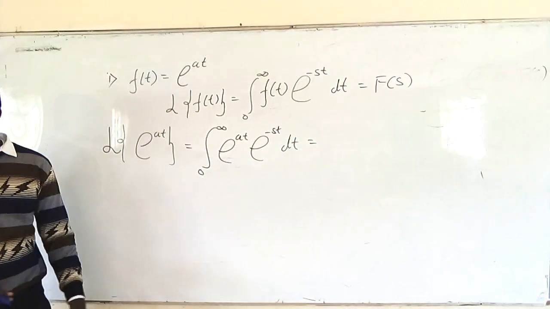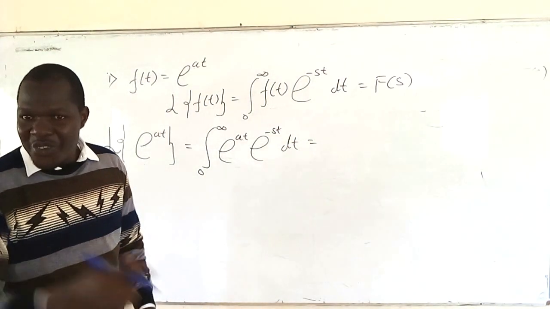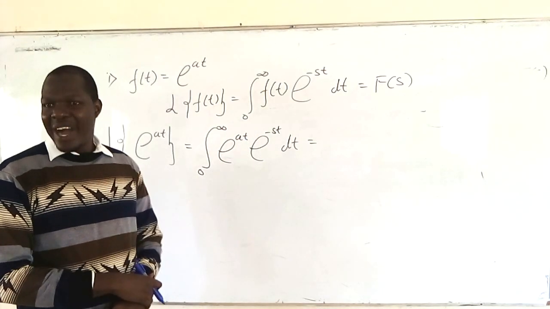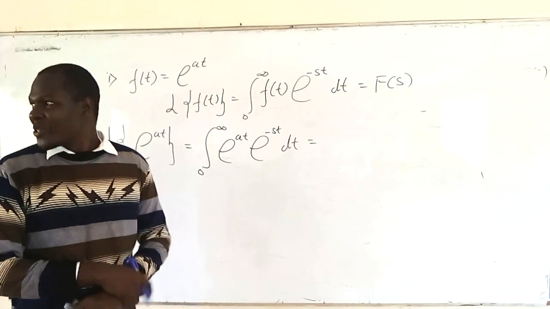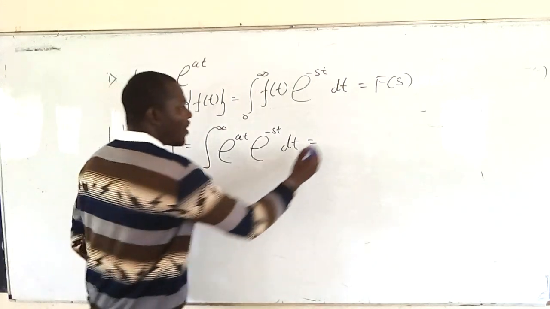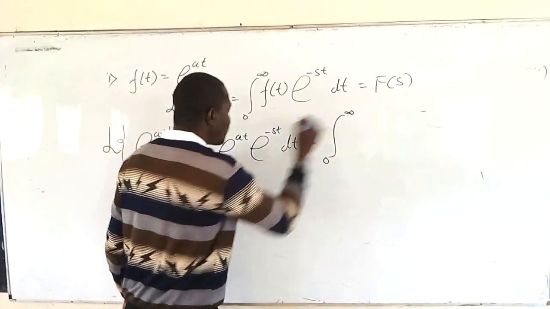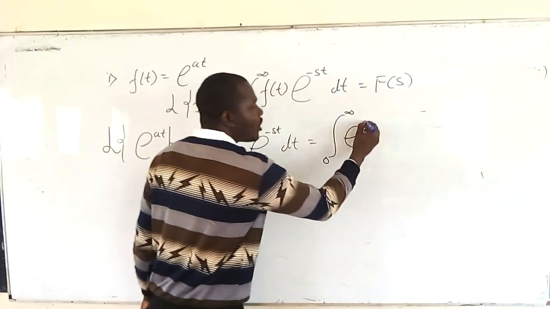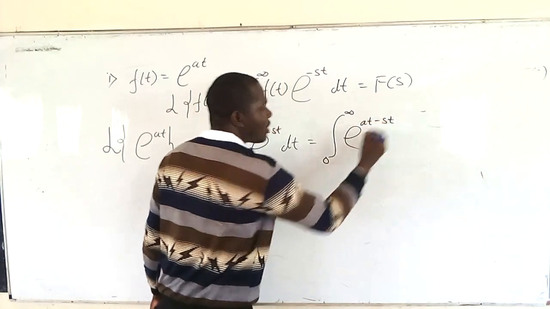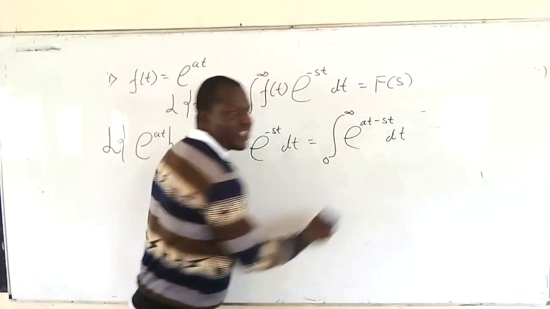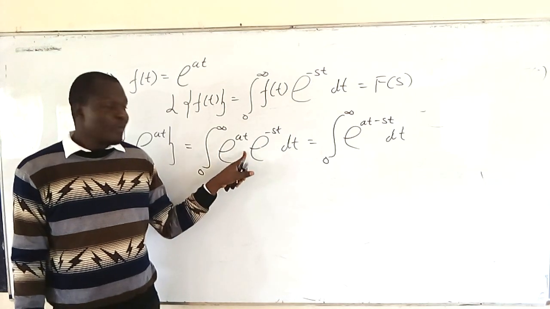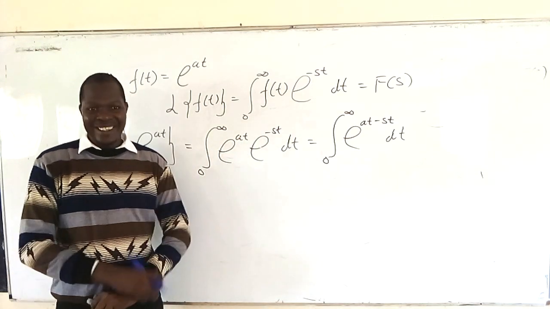Then you apply the laws of indices: same base with multiplication sign, you add the powers. So we have the integral from 0 to infinity of e to the power at minus st dt.